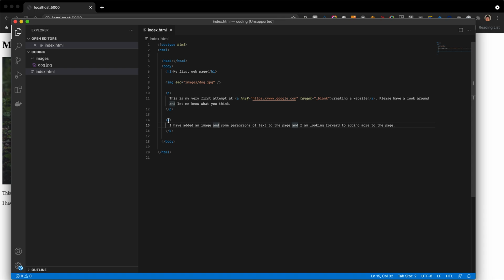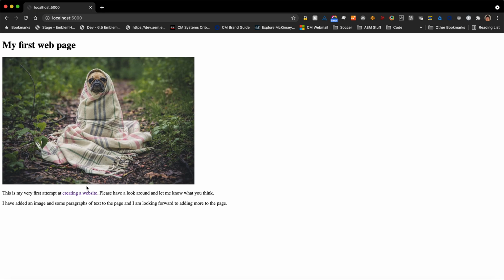Block level elements are tags like the paragraph tag, the heading tags. Those are block level, meaning that other tags associated next to them will be pushed down below them. Inline tags like span tags or anchor tags will flow within the content that you place them in. So they do not affect the actual layout of the code itself or content. It makes it very easy to see when you have an anchor tag here in the middle of a paragraph tag, and the content just continues to flow until it fills the space.